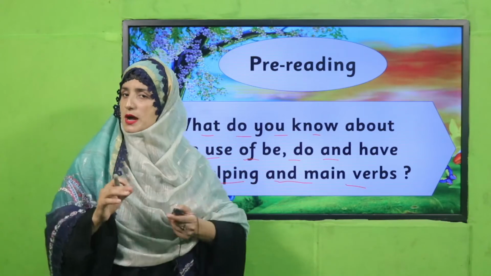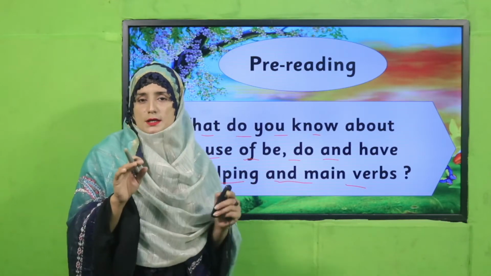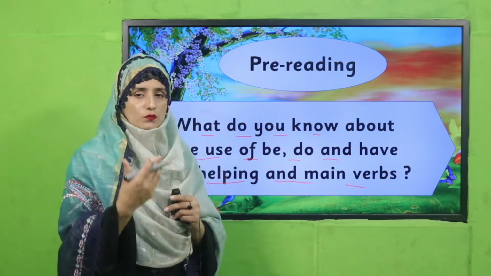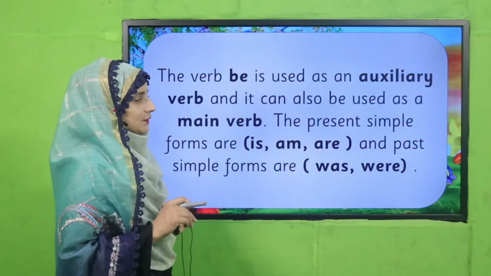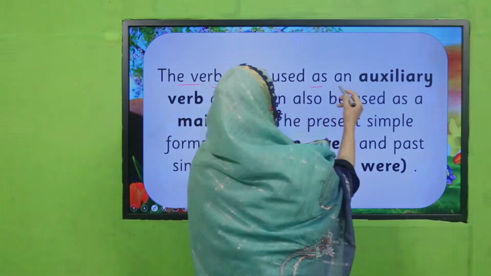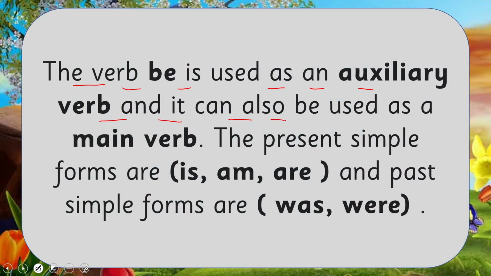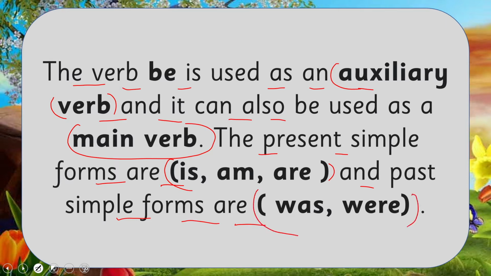Yes, I hope now you have got the concept. Now you have refreshed your knowledge of the use of be, do and have. Let's see. Yes, my dear students, the verb be is used as an auxiliary verb and it can also be used as a main verb. Auxiliary verb means helping verb. It supports the main verb and also tells us the time. The present simple forms are is, am, are, and past simple forms of be are was and were.